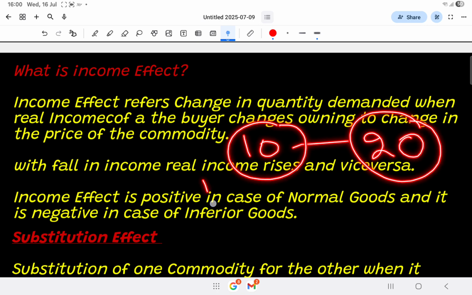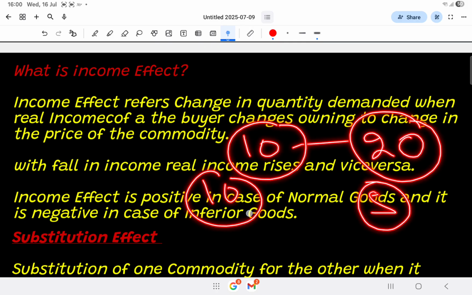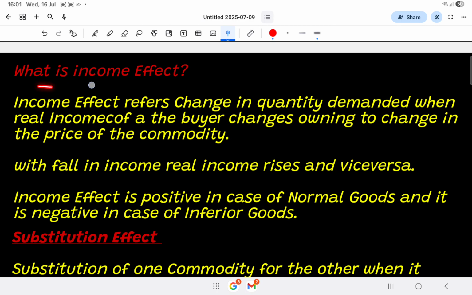Income effect means initially the price was 10, now price is 5. Due to fall in prices, his purchasing power rises and now he can buy 20 apples instead of 10. This phenomenon is known as income effect. With fall in price, real income rises, and with rise in price, real income falls.